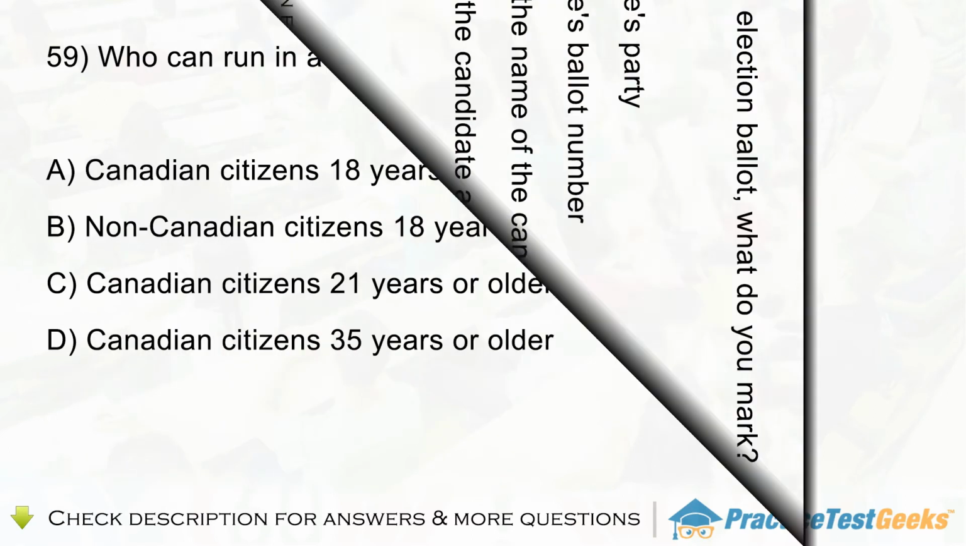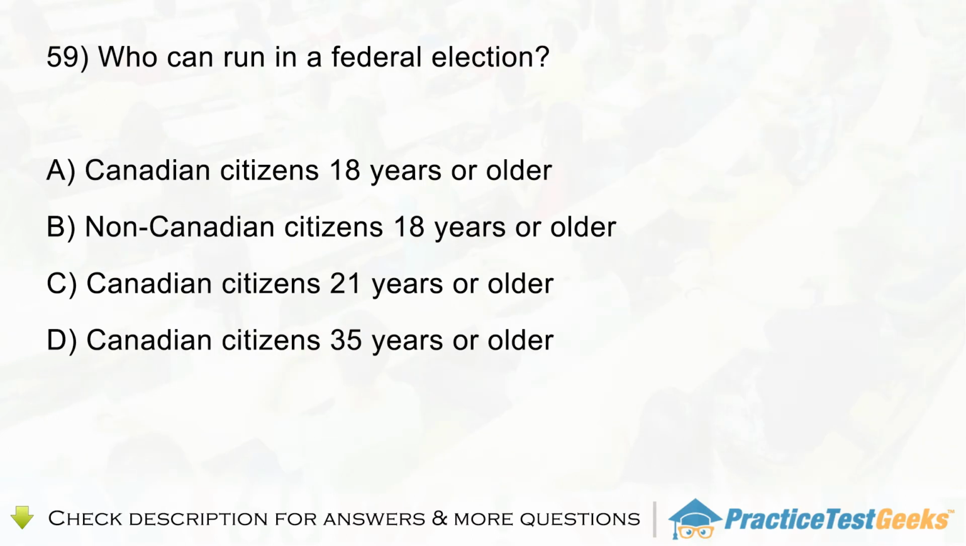Question 59. Who can run in a federal election? A. Canadian citizens 18 years or older. B. Non-Canadian citizens 18 years or older. C. Canadian citizens 21 years or older. D. Canadian citizens 35 years or older.